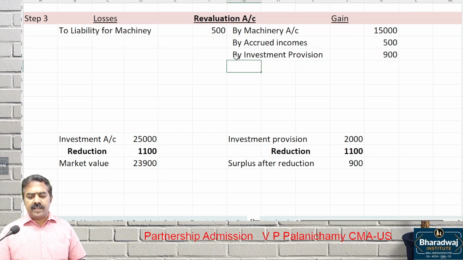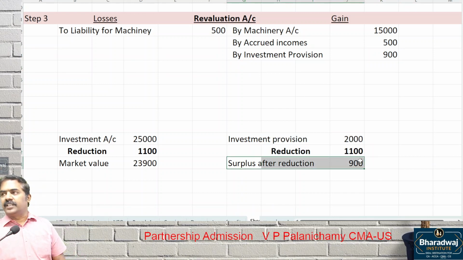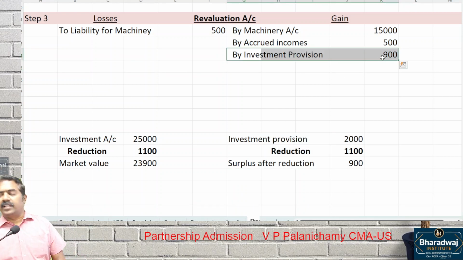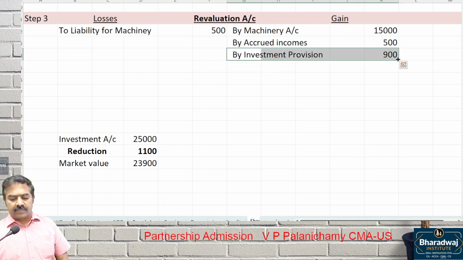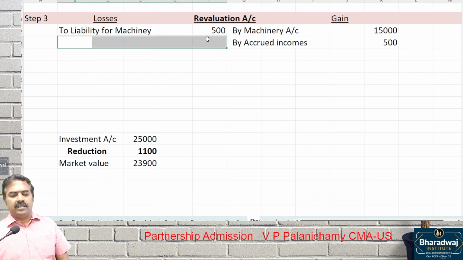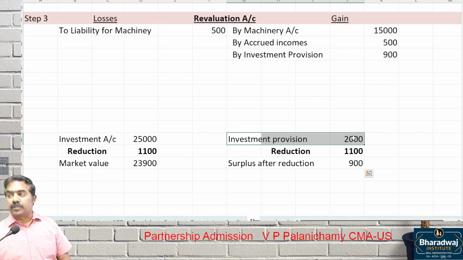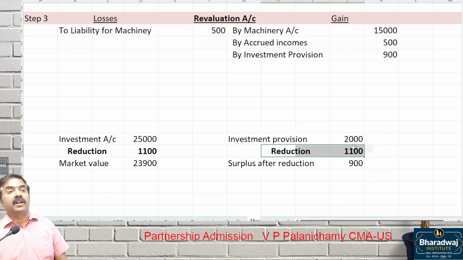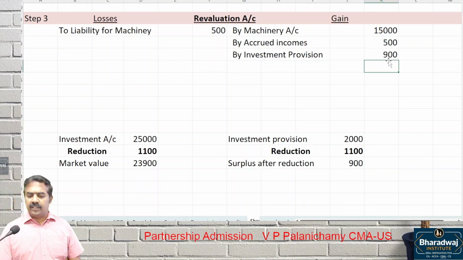So revenue crediting, we have got a surplus provision. That surplus provision is a gain for us. That we will bring in revaluation account. Once again, pay attention. Suppose there was no investment provision, what would you have done? To loss in investment, reduction in investment, you would have charged how much? 1,100. Since there is an investment provision, 2,000 rupees we maintained, but loss is only 1,100. Surplus provision is a gain for us. Any surplus provision created is a gain for us.